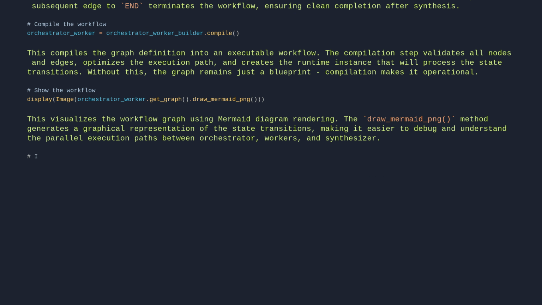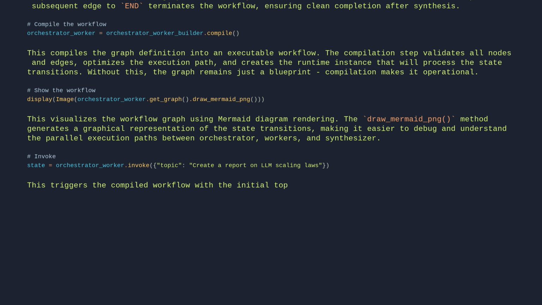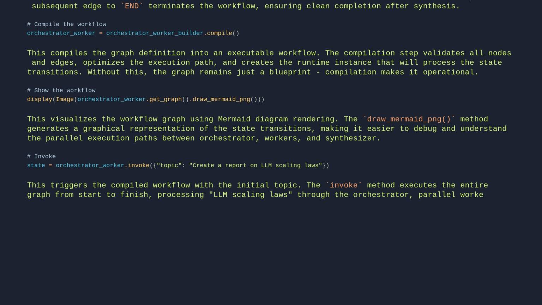# Invoke. state = orchestrator worker.invoke, topic: Create a report on LLM scaling laws. This triggers the compiled workflow with the initial topic. The invoke method executes the entire graph from start to finish, processing LLM scaling laws through the orchestrator, parallel workers, and synthesizer to generate the final report.